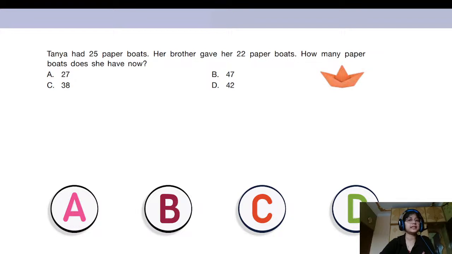Which one do you think is the correct option? कितने टोटल बोट्स है अभी तानिया के पास? 27 boats, 47 boats, 38 boats या फिर 42 boats? ये आपको फाइंड आउट करने हैं. ठीक है. सो कम ऑन आर्या एंड मनल, type in your correct option in the chat box. Let's see. Is it A? Is it B? Is it C? Or is it D? Quickly. We are waiting for your answers.